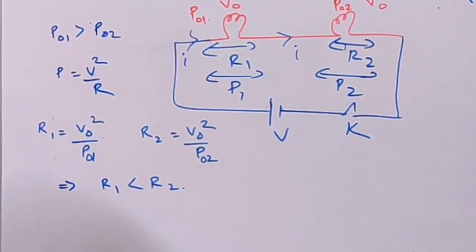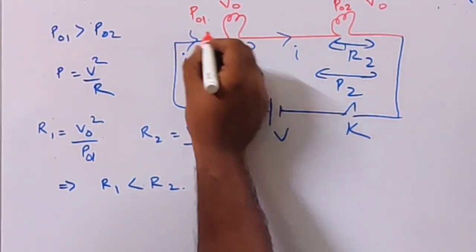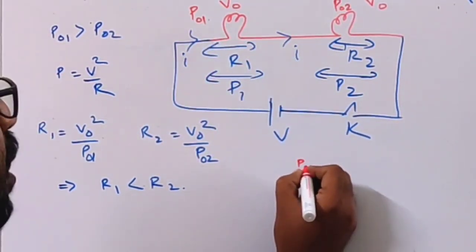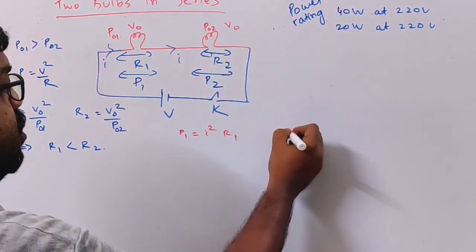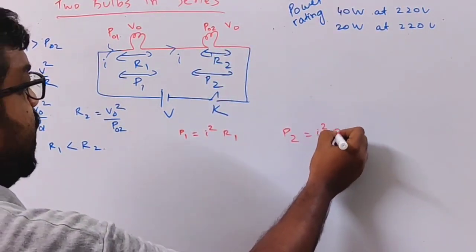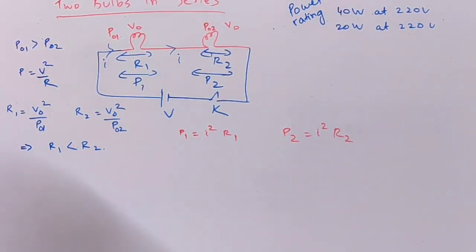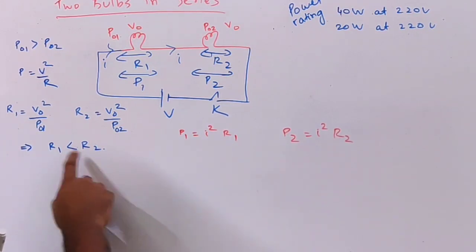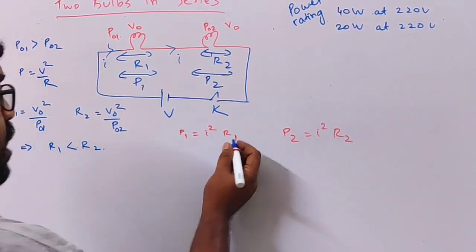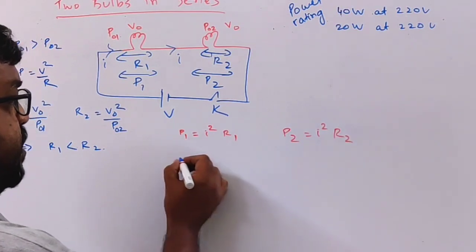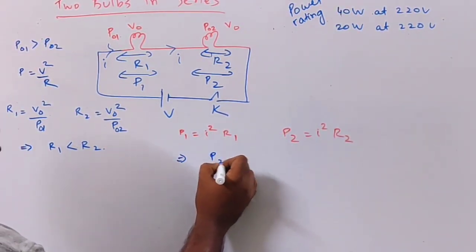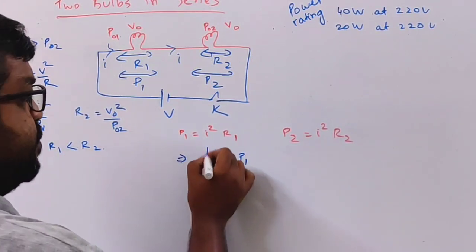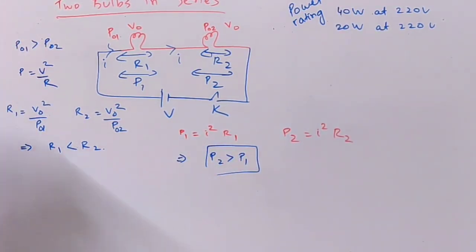So power dissipated across the first bulb is P1 equal to I square R1, and for the second bulb P2 equal to I square R2. Now R1 is less than R2, or R2 is greater than R1. Current is the same, so P2 will be greater than P1.